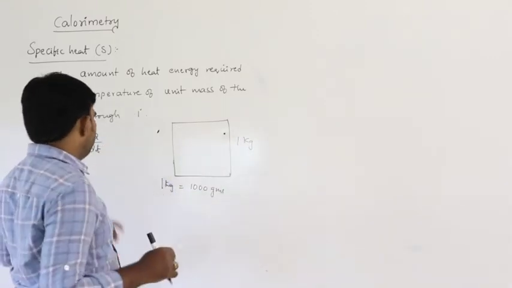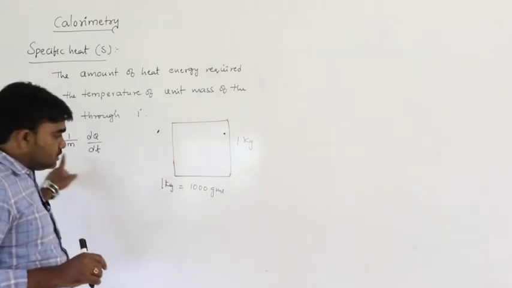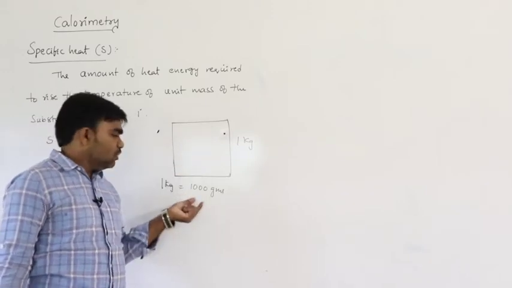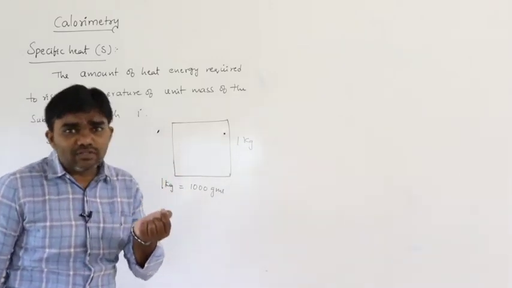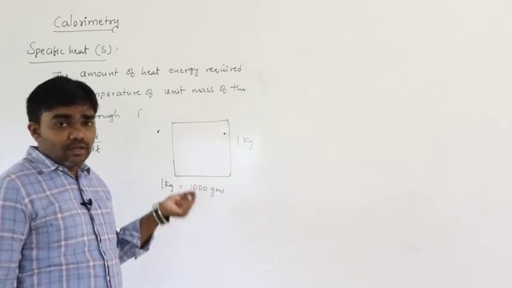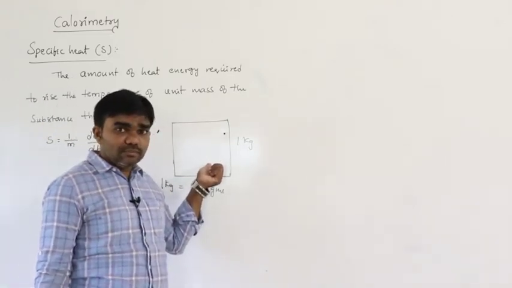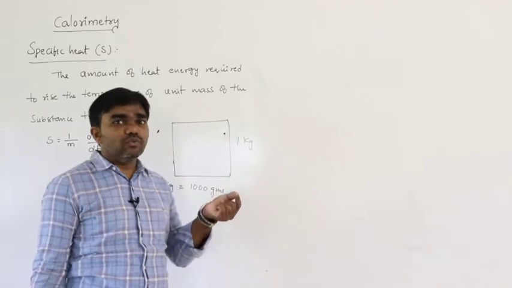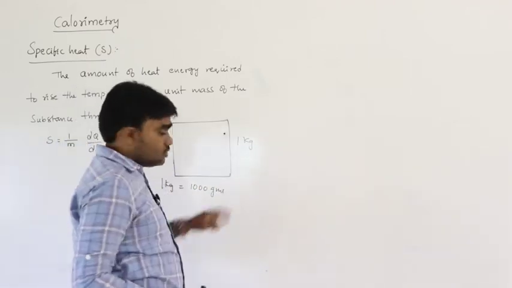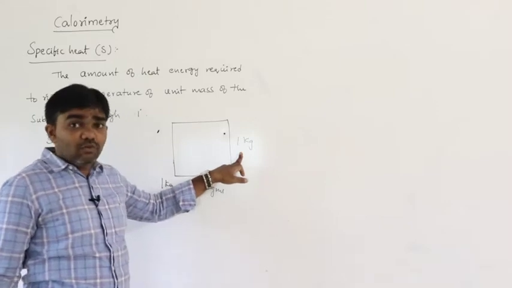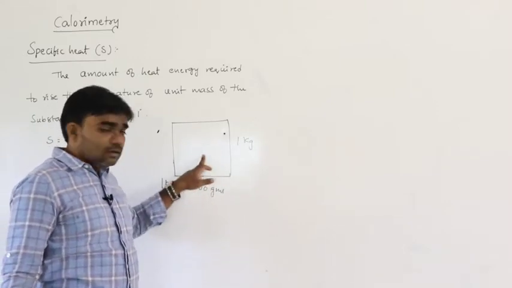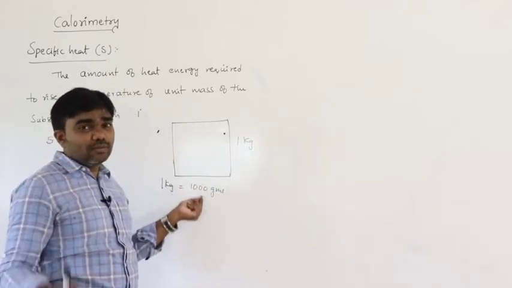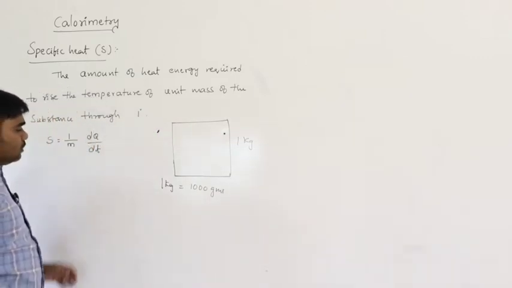Now specific heat is defined as the amount of heat energy required to rise the temperature of unit mass of the substance. What is that unit mass here? 1 gram of the substance through 1 degree, not the total mass. What is the total mass of the substance here? 1 kg. Here we are defining the amount of heat energy required to rise 1 gram of the substance through 1 degree. That is called specific heat.